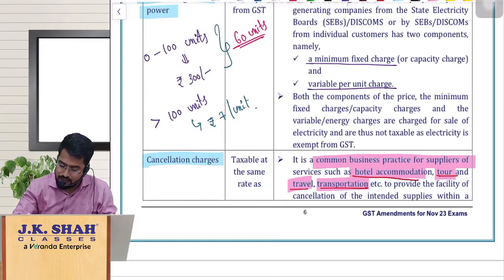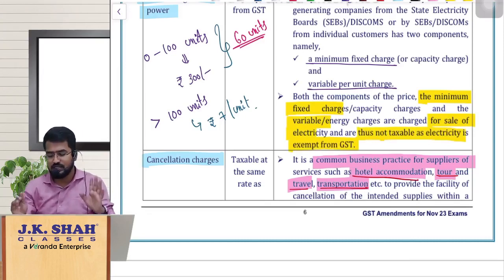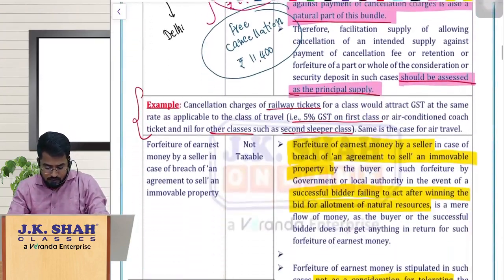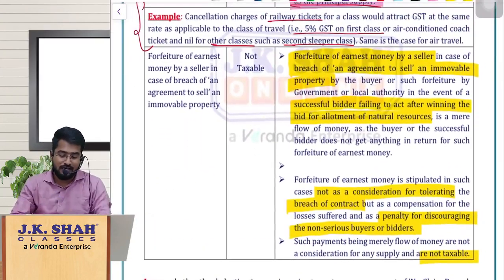So whether it is minimum fixed charges or variable charges for sale of electricity, it is not taxable because supply of electricity is exempt under GST. So that is one doubt again clarified by the department as part and parcel of this notification. We are discussing that. Now coming to the last one in this series of doubts related to the same concept: are we agreeing to tolerate something and collecting the consideration?